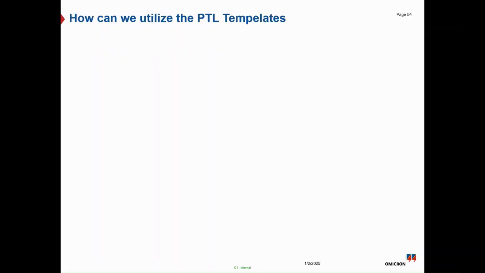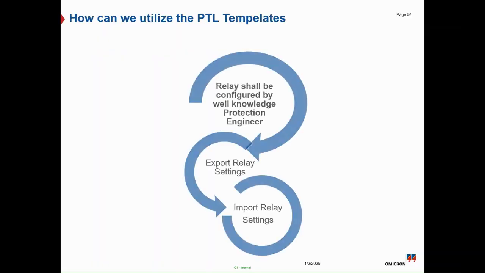And how do we utilize the PTL templates? First, the relay shall be configured by a well-knowledgeable protection engineer. Then you can use the relay software to export the relay parameter setting. After that, you can import this relay parameter setting inside the OCC file using the dedicated filter, either XRIO or a direct filter like CSV for GE relays or SEL relays, and many more filters available inside our OCC.